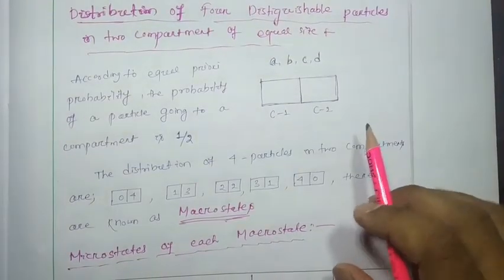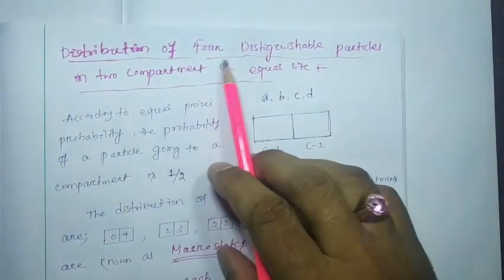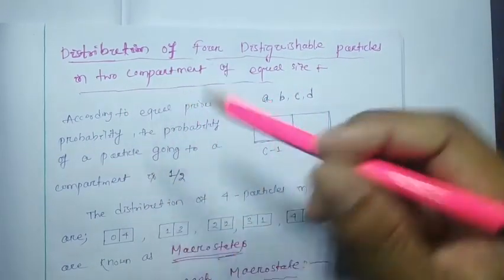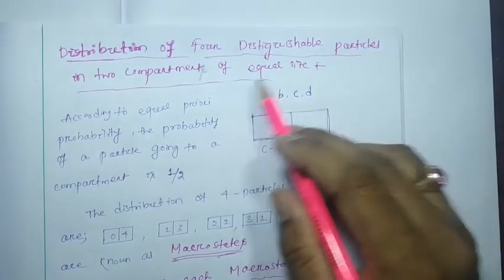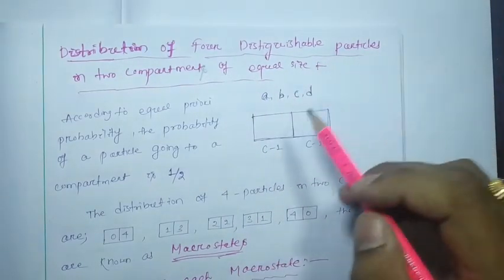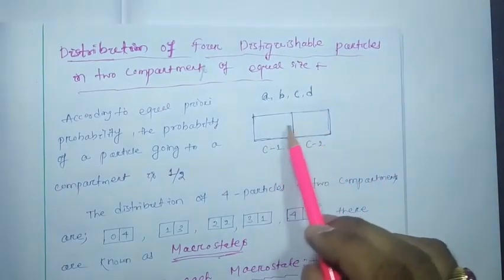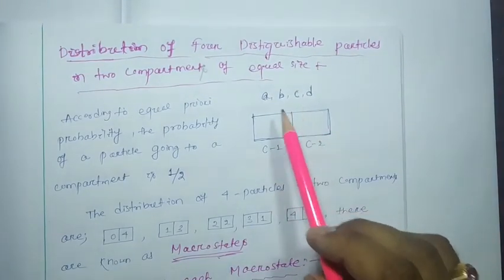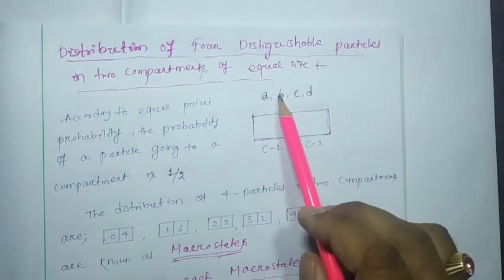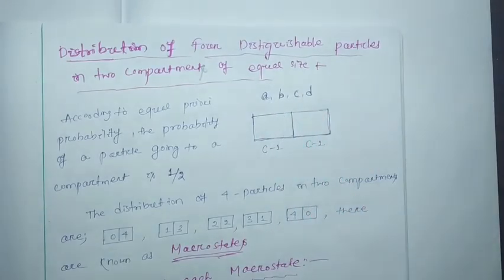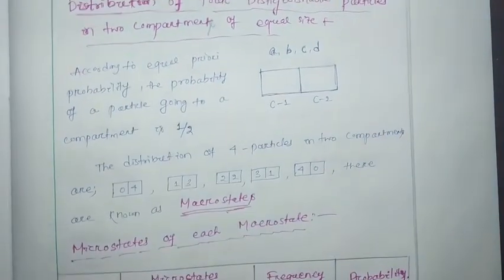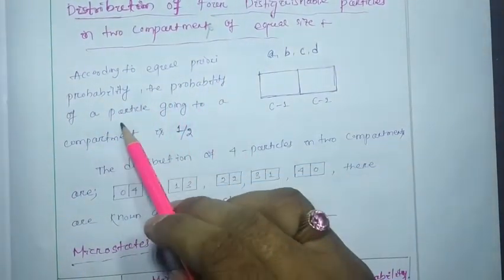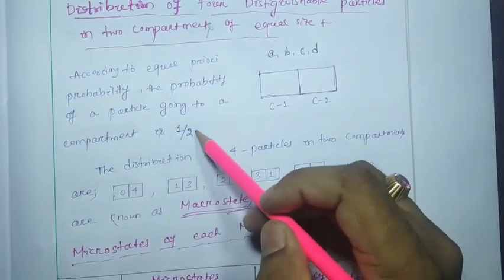So now we have to discuss distribution of 4 distinguishable particles in 2 compartments of equal size. Here it is represented: 2 different, equal sized compartments, and 4 different particles A, B, C, D are going to be arranged. According to equal a priori probability, the probability of a particle going to a compartment is 1 by 2.